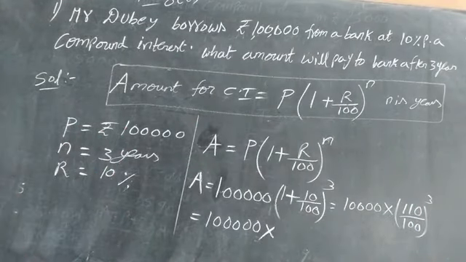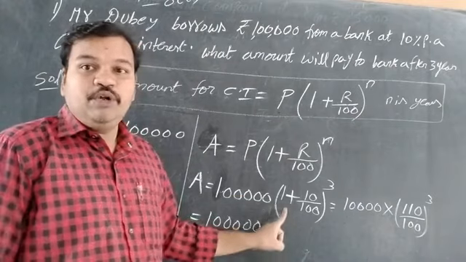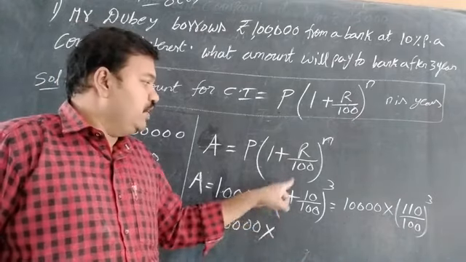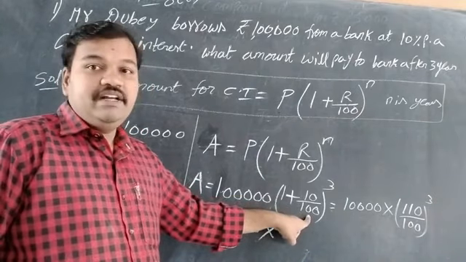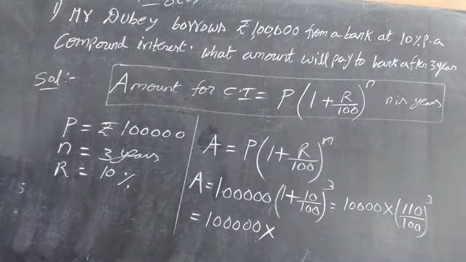In 7th class I told you a shortcut for this: addition of any fraction with 1, we have to do in mixed fraction form. 10 by 100, 100 plus 1 is 110. Like this, mixed fraction form.